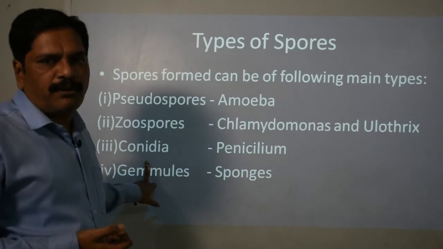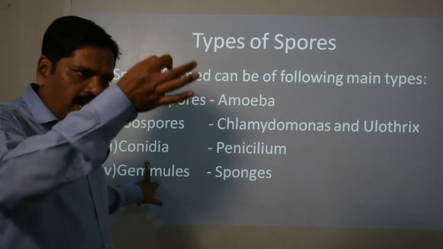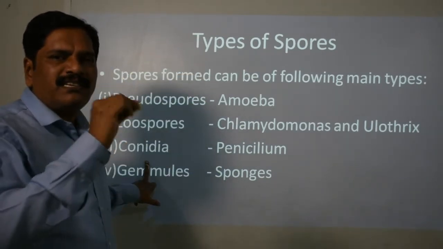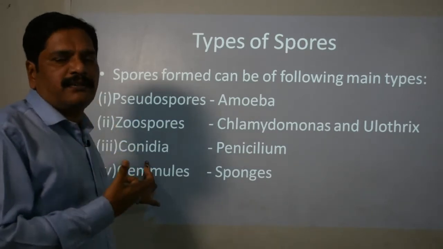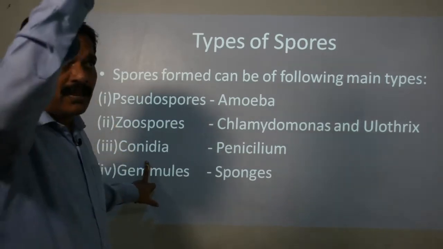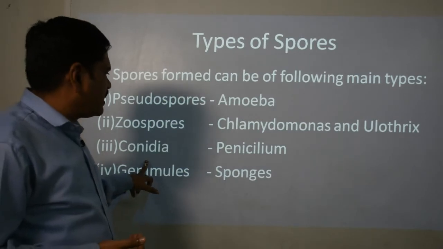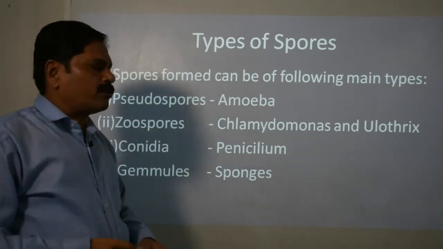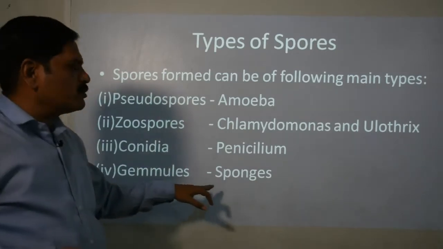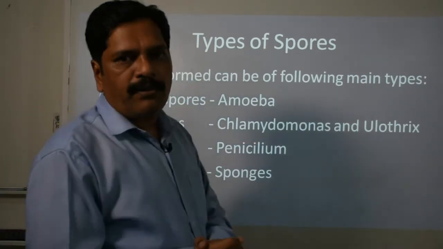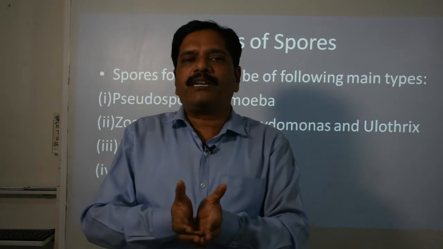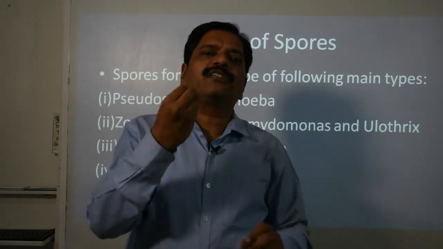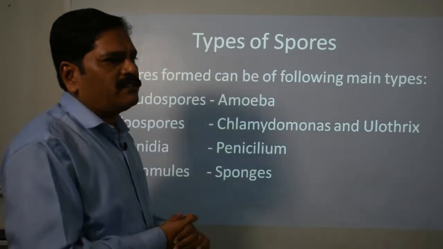Penicillium is a good example of conidia. At the apex of the conidiophore, these outer spore-like structures form in a series and are called the conidia, and the thread-like structure is called the conidiophore. Then we come to the gemmules. Sponges are a good example. In the inner body cavity, they grow unicellular structures called gemmules.